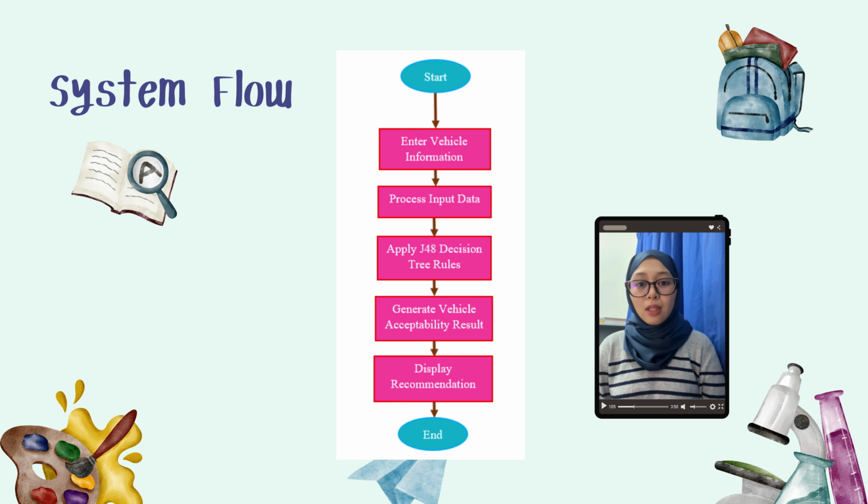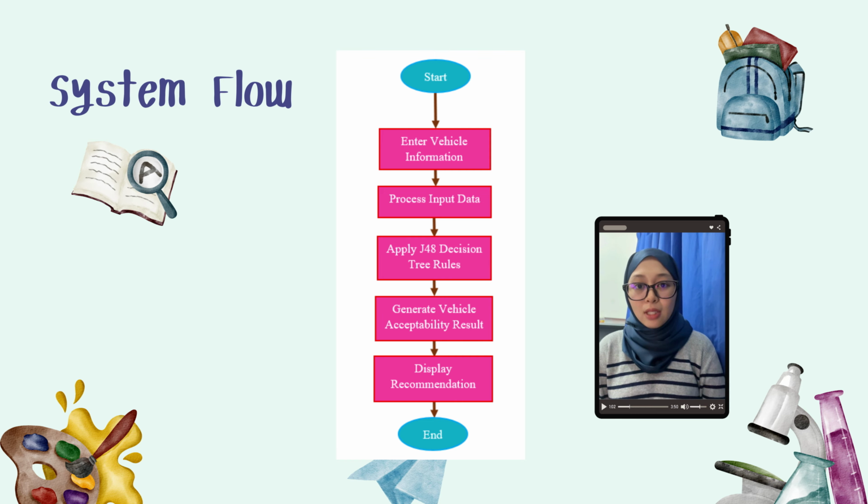Next, the system applies the J48 decision tree rules to evaluate the entered vehicle attributes. Based on the analysis, the system generates the vehicle acceptability result. Finally, the recommendation will be displayed to the user to help them make a better vehicle purchasing decision. Once the result is shown, the process ends.